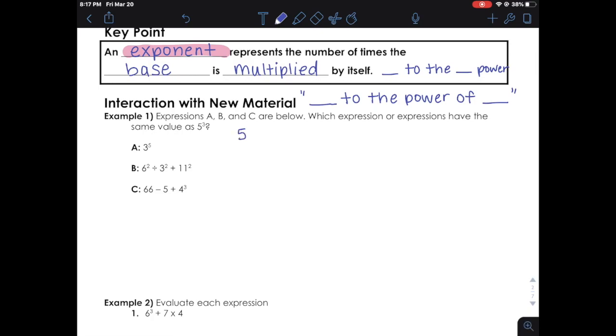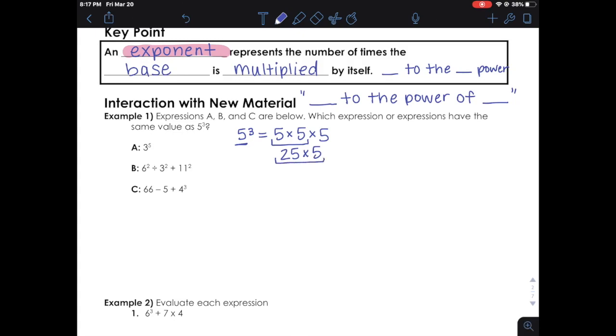5 to the power of 3 means I'm going to take that base 5 and multiply it by itself the number of times the exponent tells me. I wrote a 3 because our exponent was 3. Okay, let's multiply that out so that way we know how much 5 to the power of 3 is equal to. So we always want to start again from left to right. 5 times 5 is 25. I make my one change and then I rewrite the expression.